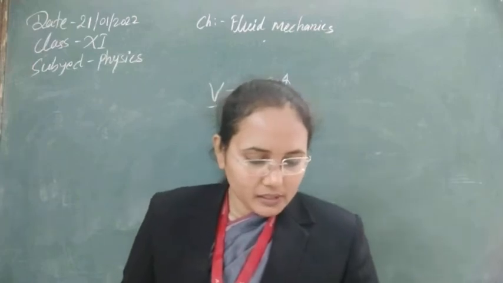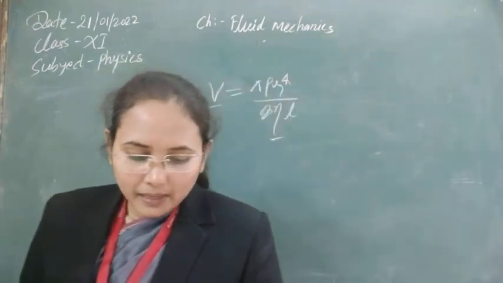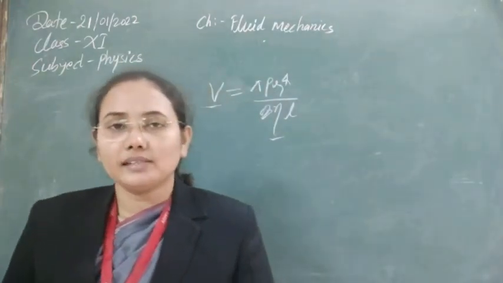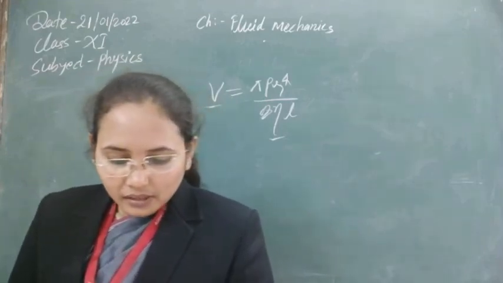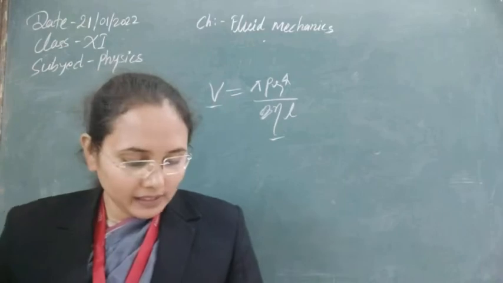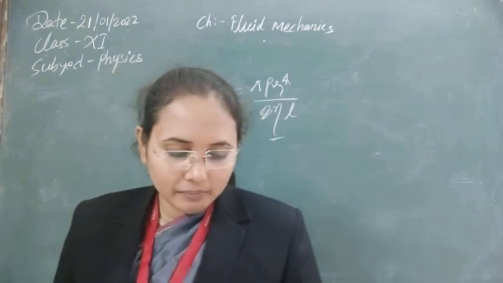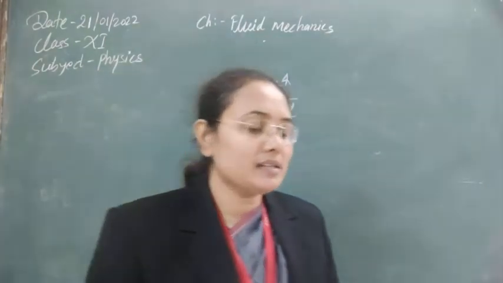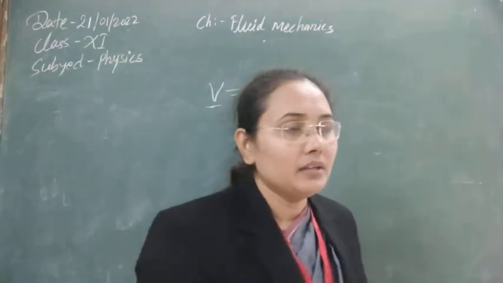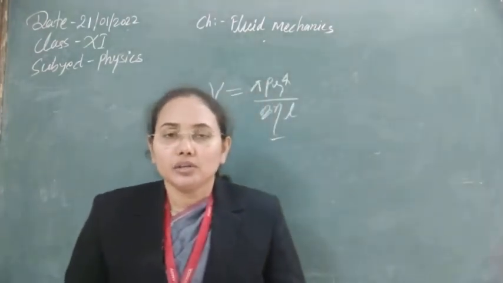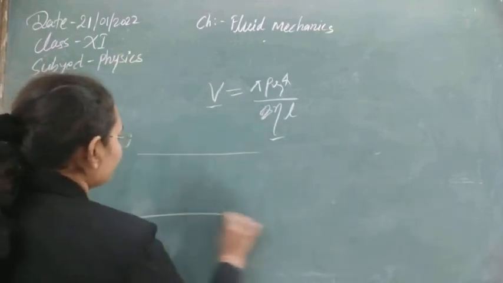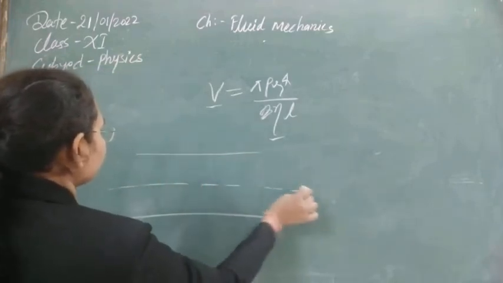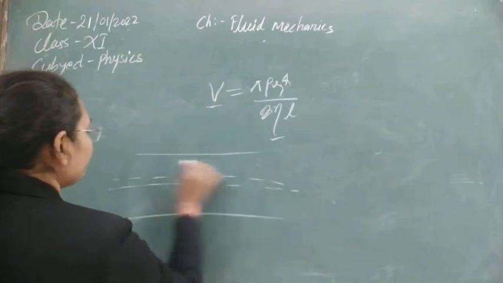Next question after this, the sides of a horizontal pipe carrying dirty water get dirty. What is the reason behind this? Whenever dirty water flows through a horizontal pipe, the velocity of water is different at different points in the layers. If we see any horizontal pipe, this is the central layer, and again we have a number of layers.